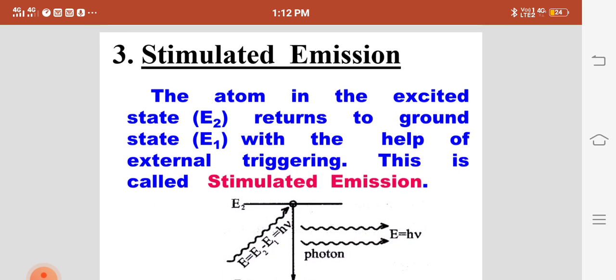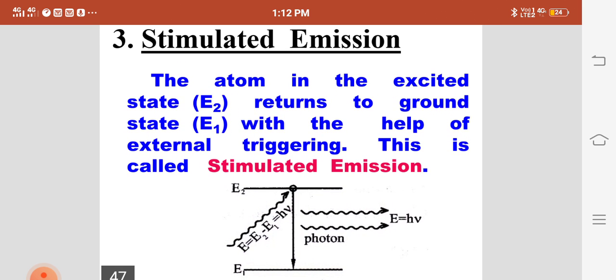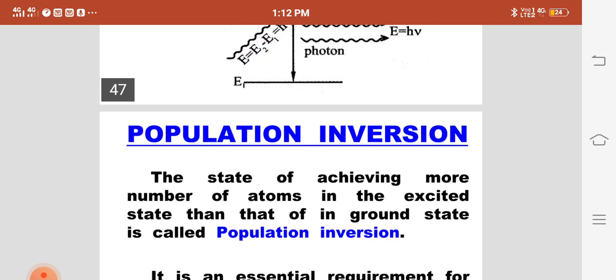Then we have stimulated emission. This is the same emission, but here some external force is applied in order to get a photon. The atom in the excited state, that is E2, returns to ground state, that is E1, with the help of external triggering. This is called stimulated emission. With some amount of energy absorbed, the electrons come out from the higher level to the lower level. This is called stimulated emission.